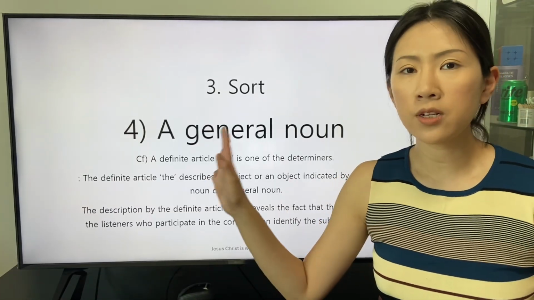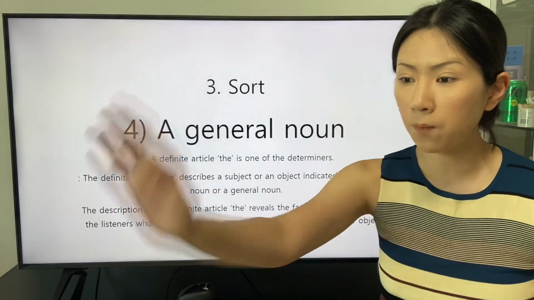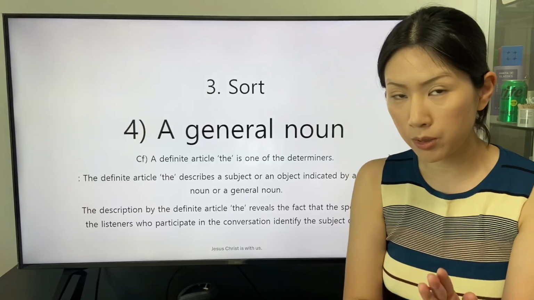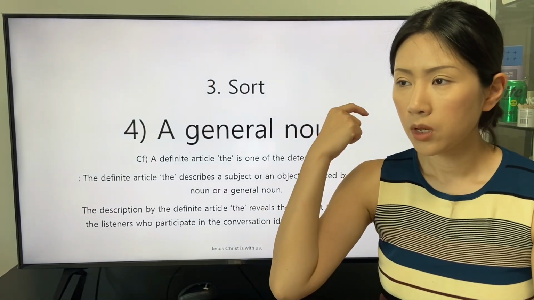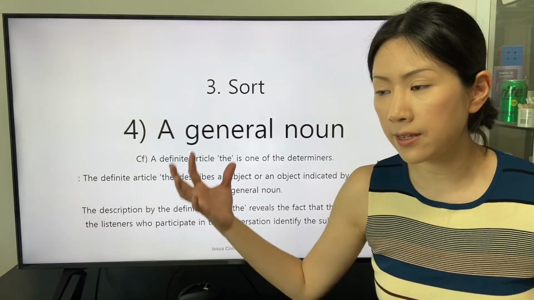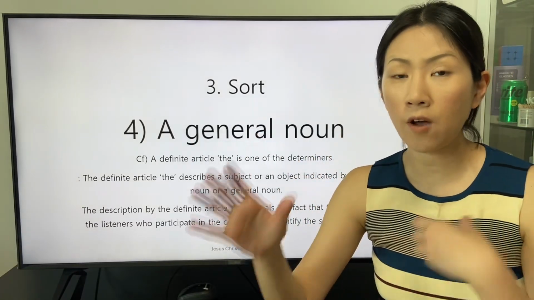The definite article the is applied to reveal the fact that the object indicated by a material noun or a general noun is identified by the speaker and the listeners in a conversation.